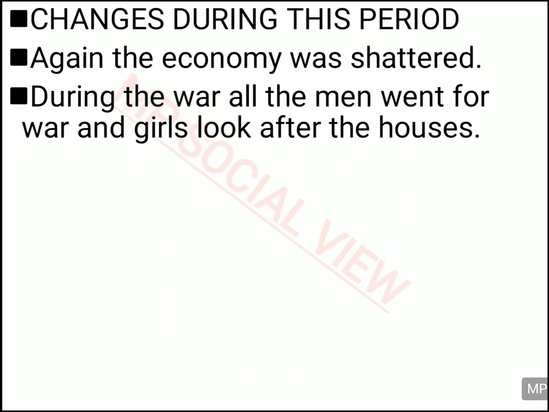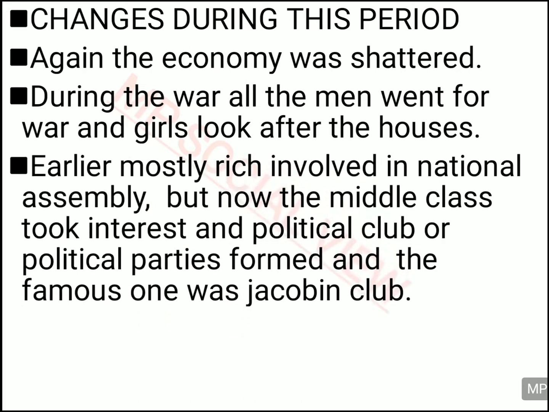And during this war, all the men went to the war and the women were looking after the houses, and they got the confidence that they also could run the houses. So these changes also came in France during this period. Another change during this period was that earlier only the rich people used to take interest in politics. Only the rich people were part of the National Assembly.